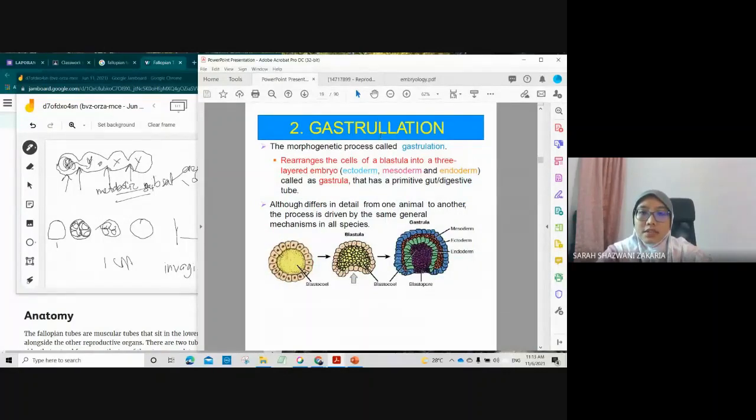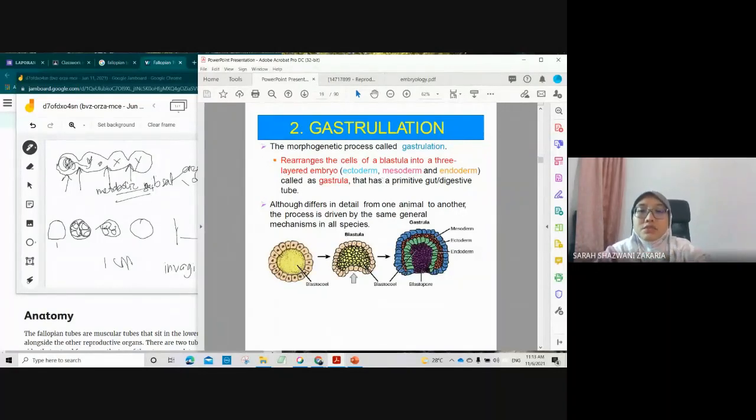This is also the starting point of morphogenesis. Morpho is like physical morphology, so it is the starting point to develop the structure: the rearrangement of the cells of the blastula into a 3-layered embryo.